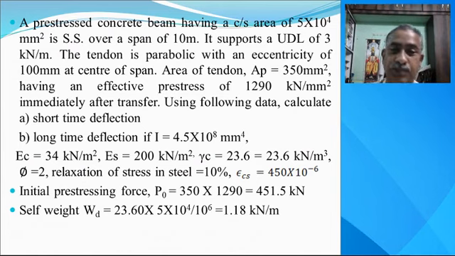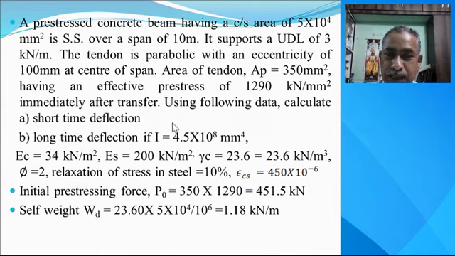Now again we have taken one more example. A prestressed concrete beam having a cross sectional area 5 into 10 raised to 4 mm square is simply supported over a span of 10 meter. It supports a UDL of 3 kN per meter. The tendon is parabolic with an eccentricity of 100 mm at the center of span. Area of the tendon Ap, or sometimes it is written as As, is 350 mm square, having an effective stress of 1290 N per mm square. That means the stress we can apply to the tendon or cable is 1290 immediately after transfer.